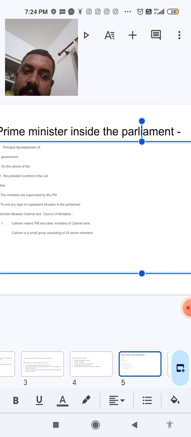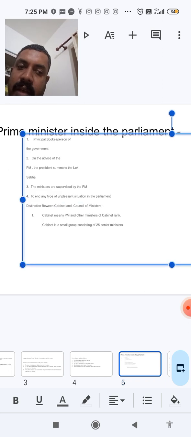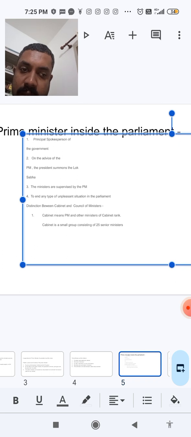The Prime Minister functions in various ways inside the Parliament. The Prime Minister is the principal spokesperson of the government in the Lok Sabha. On the advice of the Prime Minister, the President summons the Lok Sabha, and the ministers are supervised by the Prime Minister. To end any type of unpleasant situation in the Parliament is the job of the Prime Minister.